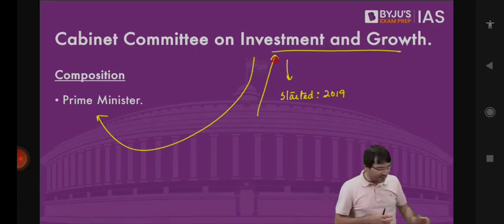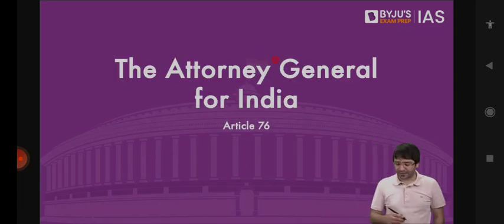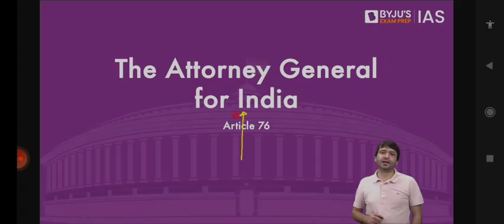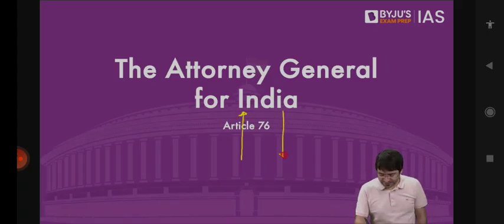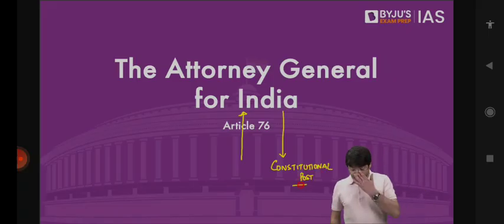Now, the last thing that we have to discuss in Union Executive is the Attorney General for India under Article 76 of the Constitution, which means this Attorney General for India is a constitutional post. Can opposition party be included in the cabinet, sir?